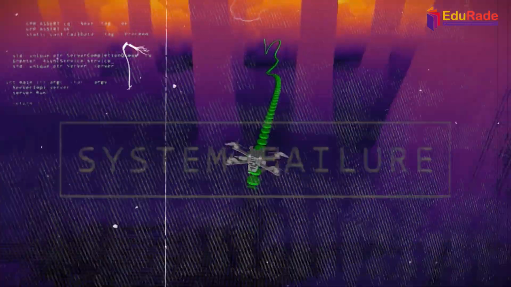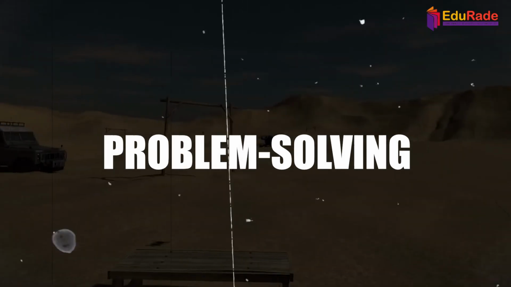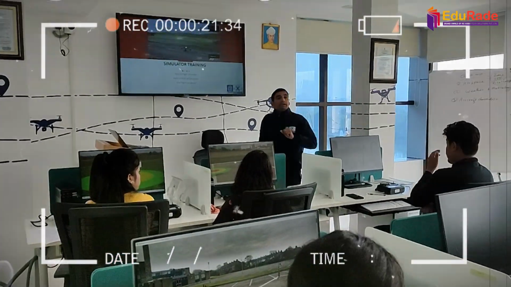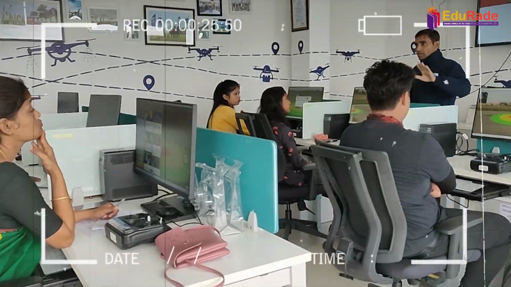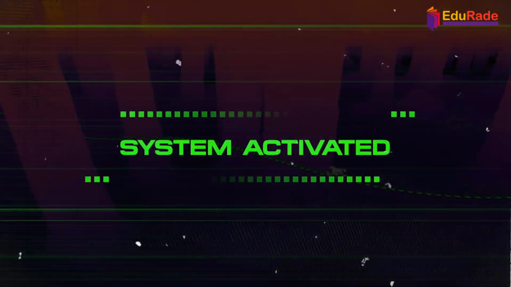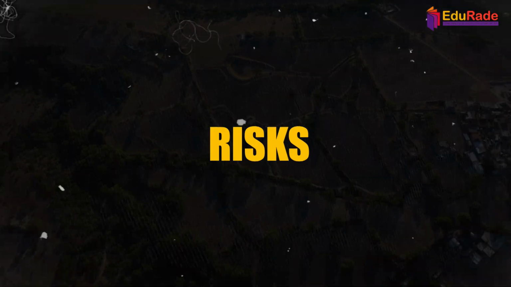Simulate scenarios involving system failures to gain hands-on experience in troubleshooting and problem solving. Here, we will prepare you to handle unexpected technical issues during actual drone flights. Understanding how to respond to and recover from system failures is critical for maintaining safety and minimizing risks.